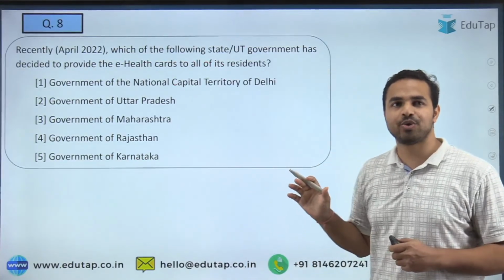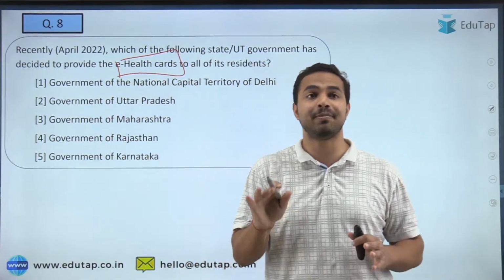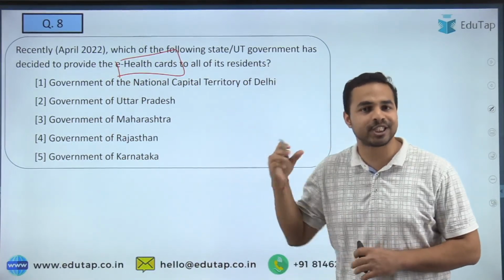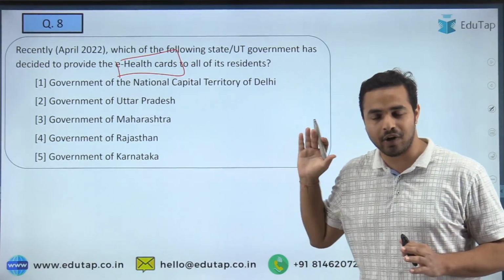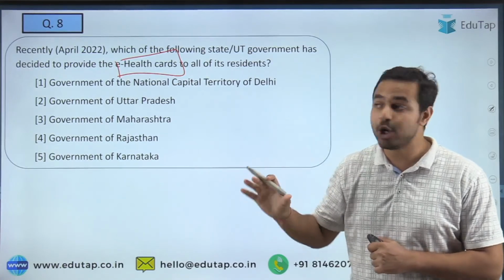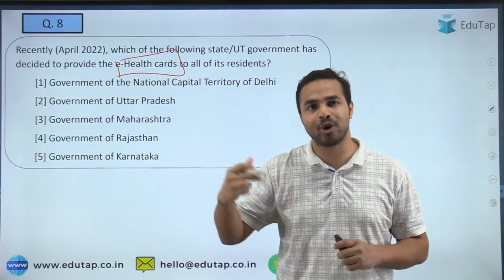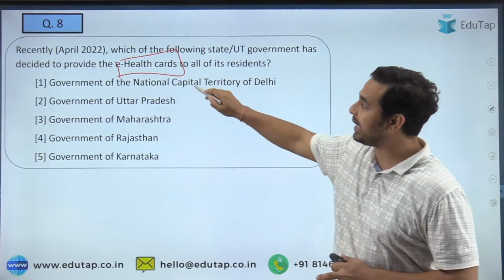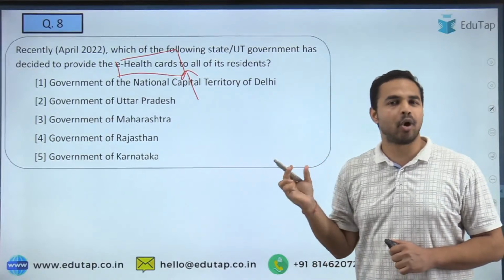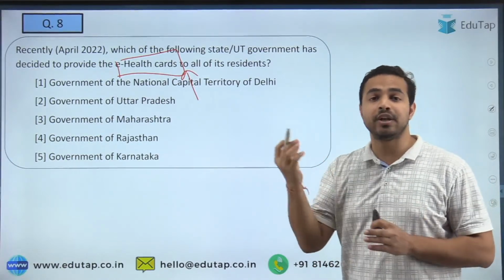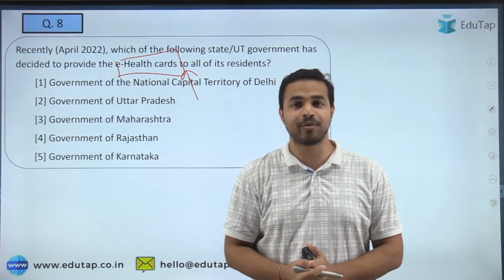So now let's move on to the next question, and the next question is about the e-health card. So you are required to tell me which of these states or UTs recently announced that they will be providing all the citizens of that particular state or UT with e-health cards. So you are just required to tell me the name of the state or the UT government which has decided to provide e-health cards, and that is a very important part, guys. Why so? Because this is basically from social infrastructure health, and that is why this question is really very much important from the exam point of view.